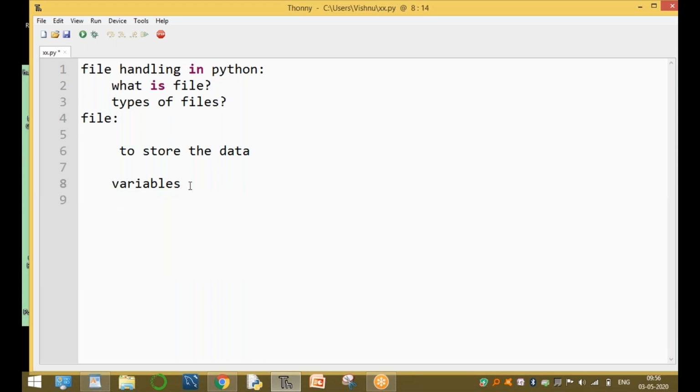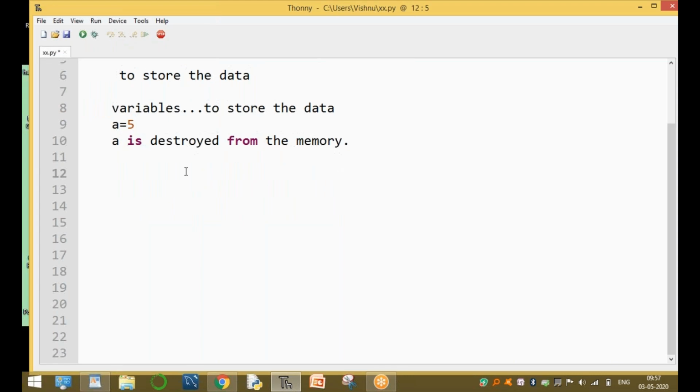For example, variables are mainly used to store the data. For example, declaring one variable a equal to 5. This means a is a variable, and we assign the value 5. In this variable, the data is stored only within the Python file, or only during the file execution. After program execution is completed, a is destroyed from the memory. That is, data is not stored permanently. This type of data is stored temporarily.